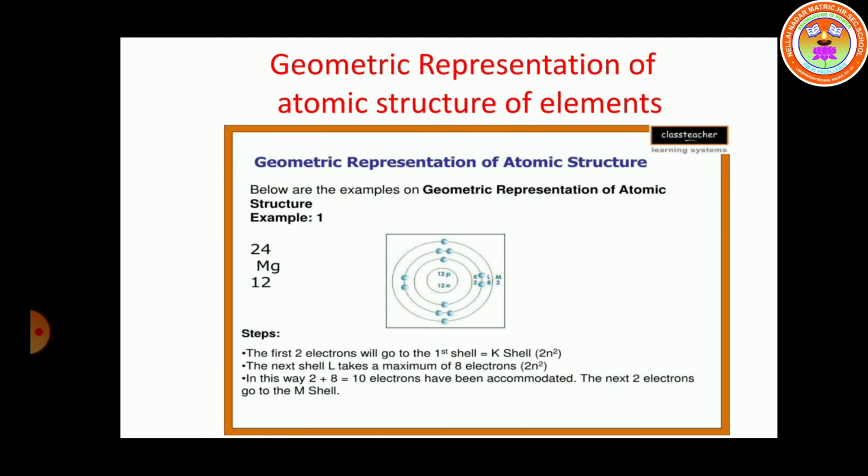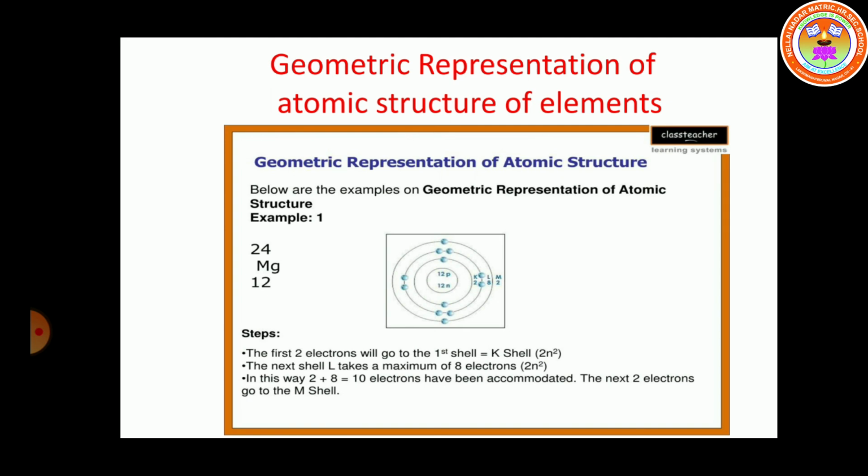You mention the number of protons and neutrons in the nucleus. How many protons are present? Atomic number 12, so 12 protons or 12 electrons are present. How many neutrons are present? Mass number minus atomic number gives 12. We know protons and neutrons are present in the nucleus, so we write 12 protons and 12 neutrons in the nucleus. And 12 electrons are revolving around the nucleus. So this is the geometric representation of the magnesium atom structure.